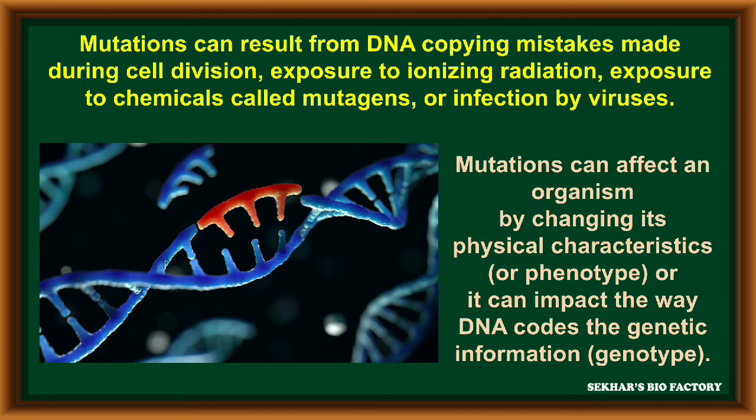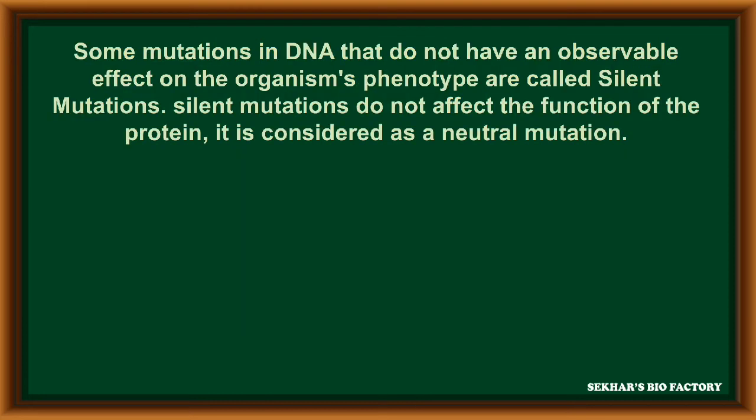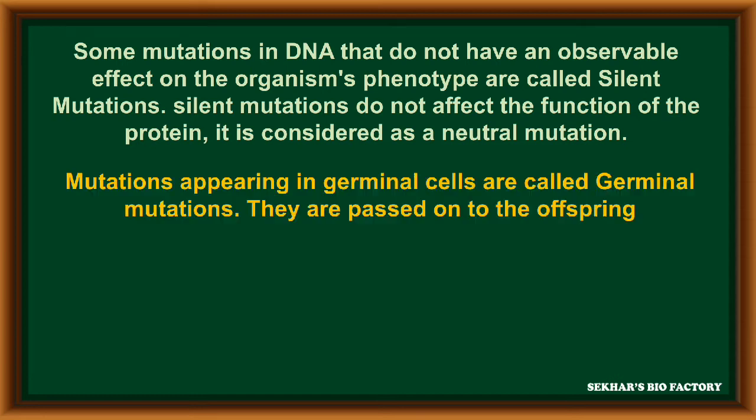Mutations can affect an organism by changing its physical characters, called phenotype. It can impact the way DNA codes the genetic information, called genotype. Some mutations in DNA do not have an observable effect in an organism, especially on its phenotype. Such mutations are called silent mutations. These silent mutations do not affect the function of a protein. They are considered neutral mutations.